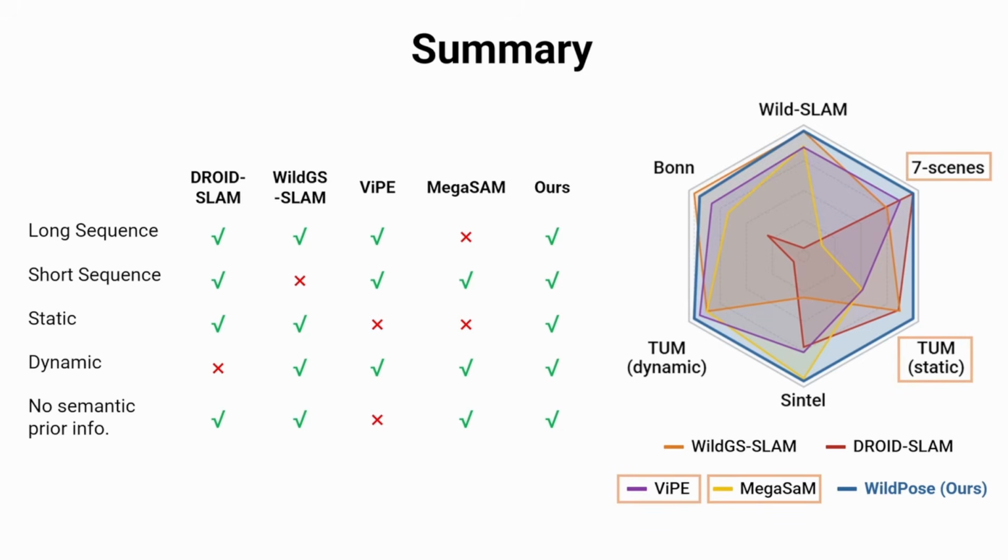Notably, on the two static benchmarks, both MegaSAM and VIP fail to maintain the high performance they show in dynamic settings. Moreover, VIP requires prior knowledge of which object classes are dynamic. Our method, as shown in the last column, is the only one to satisfy all conditions, handling long, short, static, and dynamic scenes without semantic priors.